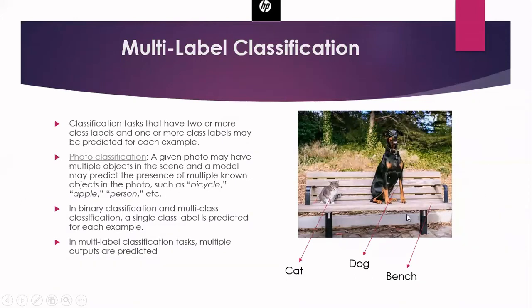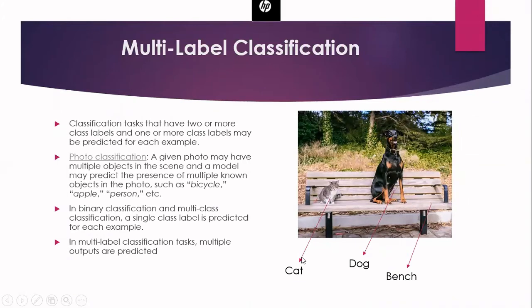This is one image. From this image, I want to identify what are the objects that are present in the image. Suppose I have trained the system by passing images of 3 different objects. One is cat, another is dog, another is bench. I have trained only with these different images. I didn't train with an image of a tree. I have trained only with cat image, dog image, and bench image. Now this figure has all the 3. Cat is present, dog is present, as well as bench is there.